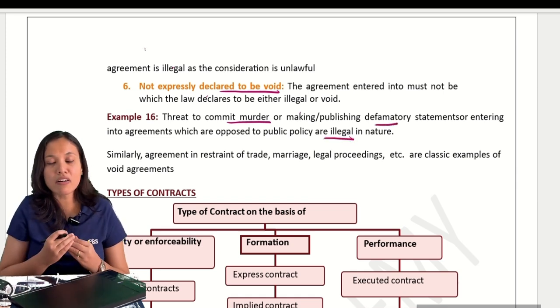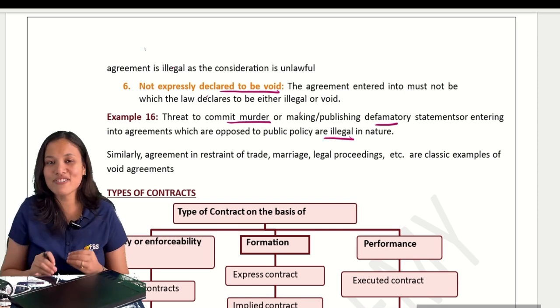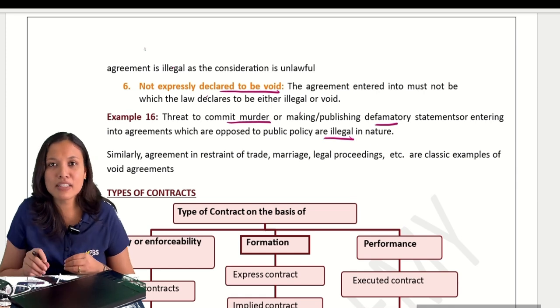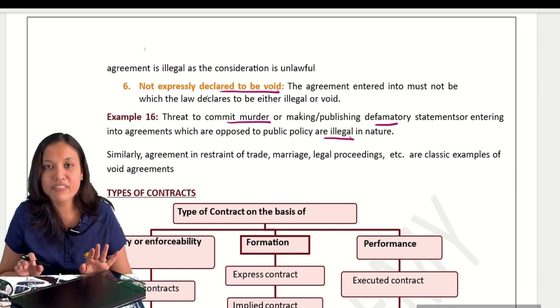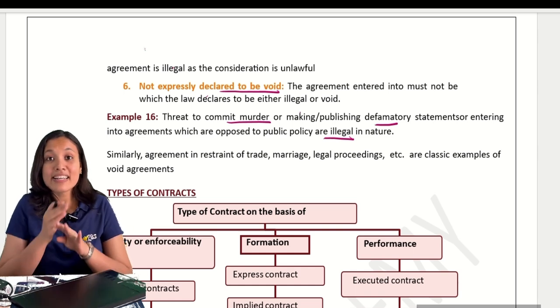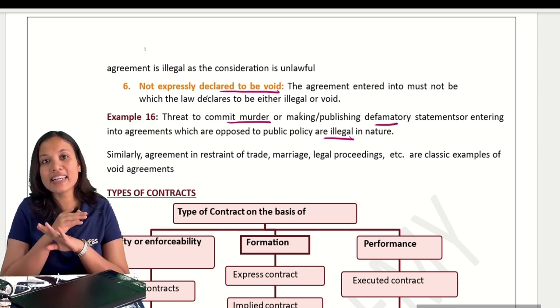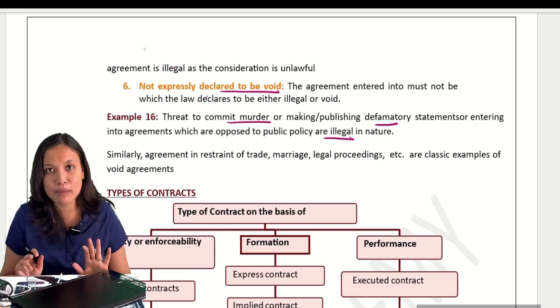If you make a contract to defame someone, to murder someone, or to injure some other person, these kinds of contracts are never allowed by the law. These are expressly declared void, invalid, not enforceable by law.